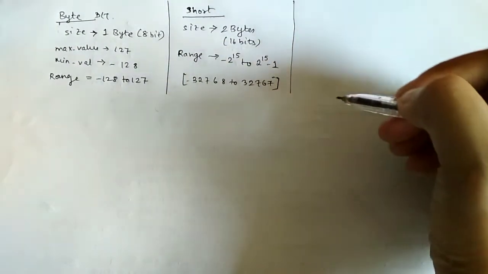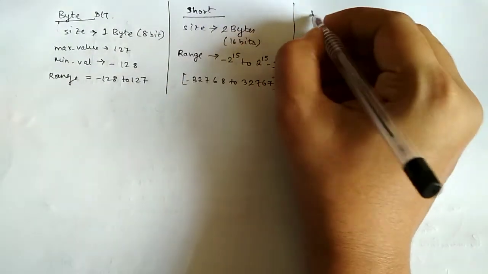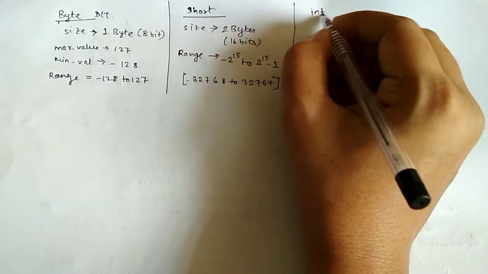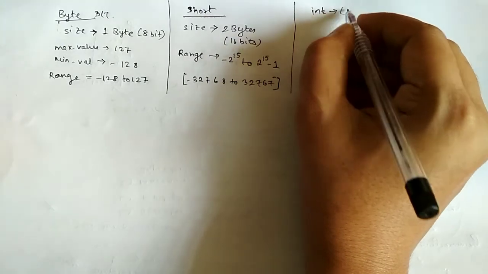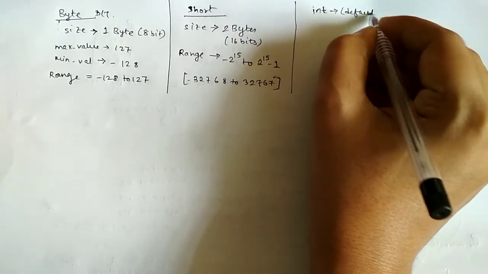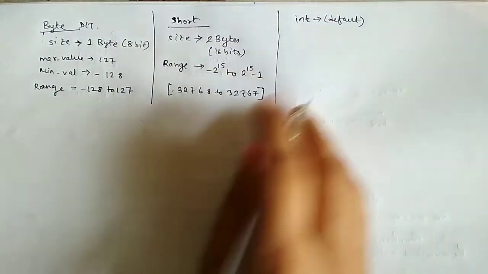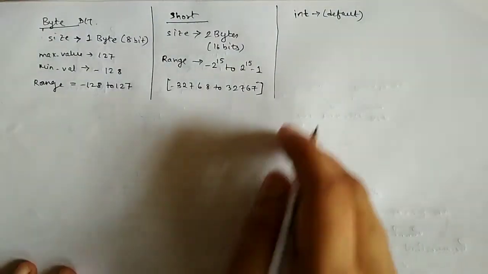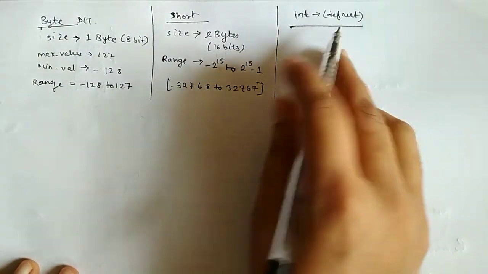Now we will look at the int data type. Int is the default in case of the integral data types.